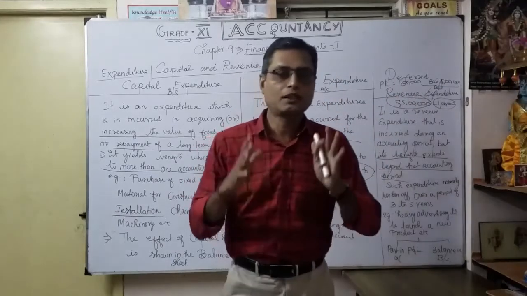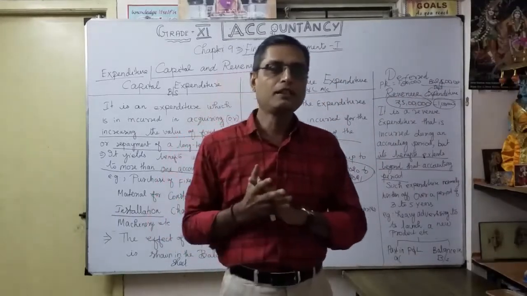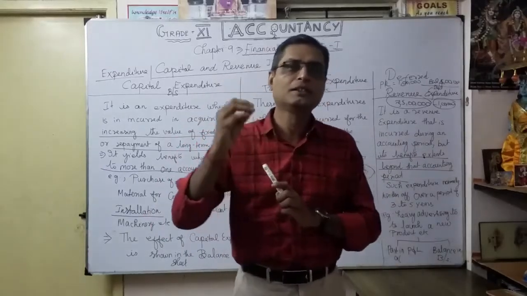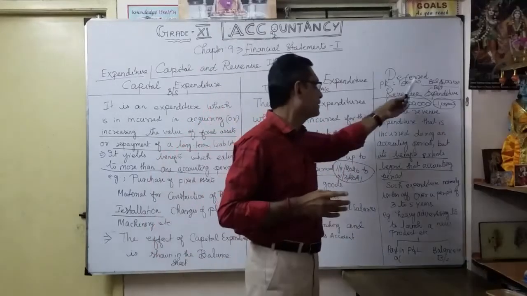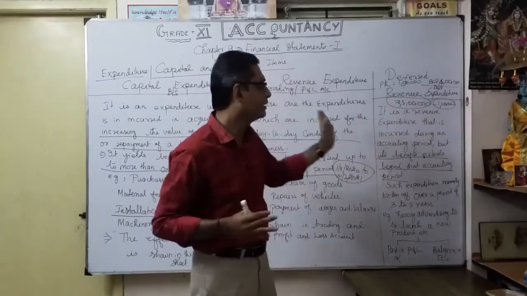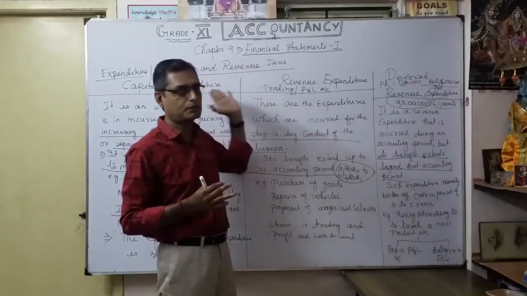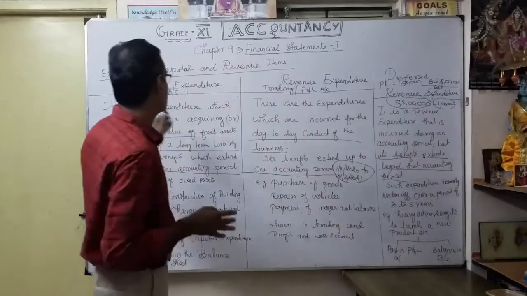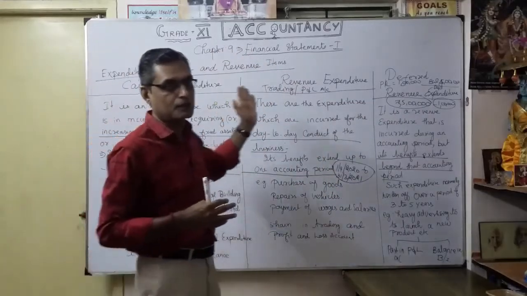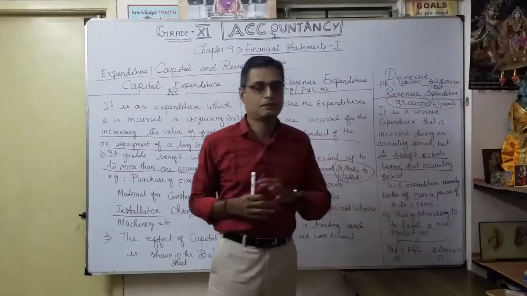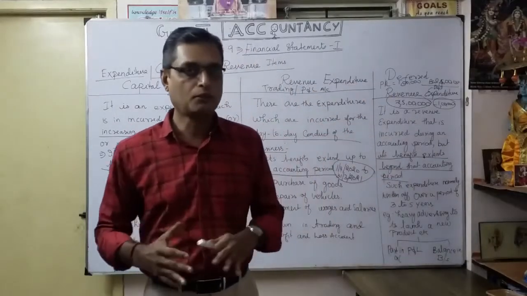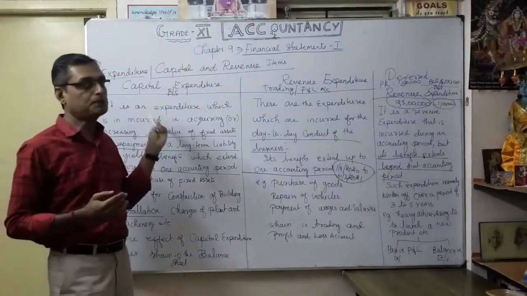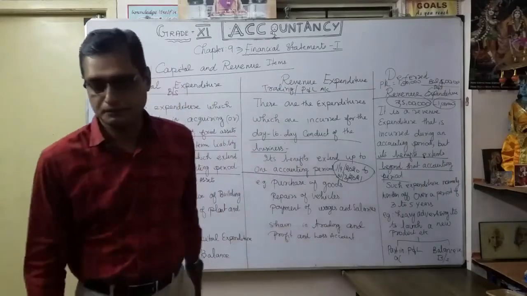You understood? Advertisement cost, launching of a new product, or anything related to advertisement expenses is the best example of deferred revenue expenditure. When compared to capital expenditure and revenue expenditure, deferred revenue expenditure is very, very important. So that's how we classify into capital expenditure, revenue expenditure and deferred revenue expenditure. Now we have discussed the expenditure part. Now we are going to see the receipt part, and in the same manner, how to classify capital receipt and revenue receipt.